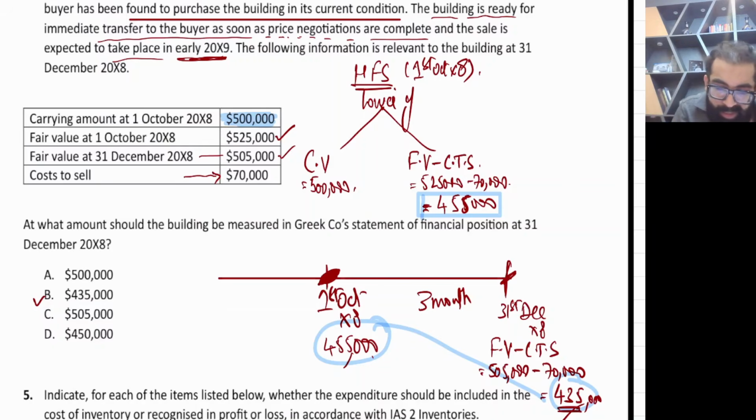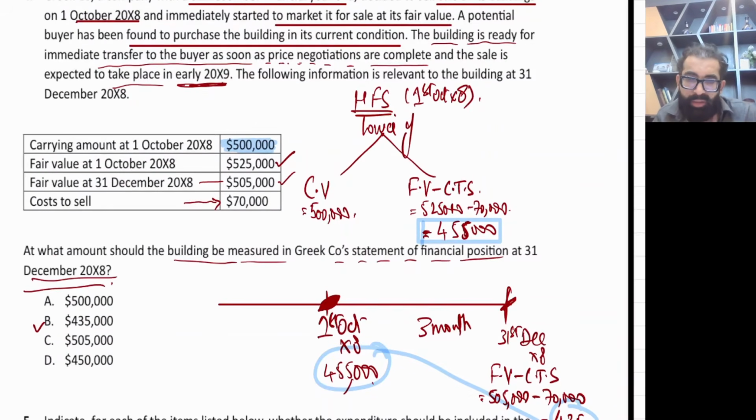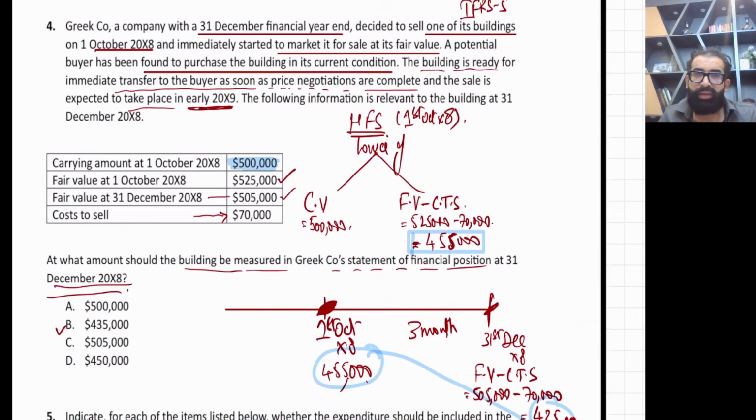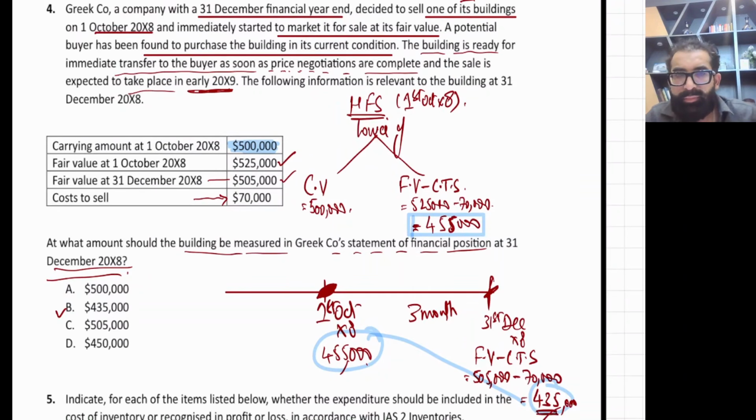Answer is B. Read: what amount should the building be measured at in Greek's statement of financial position at 31st December X8? It's 435,000. Please check it out. Take it as your final preparation, okay?